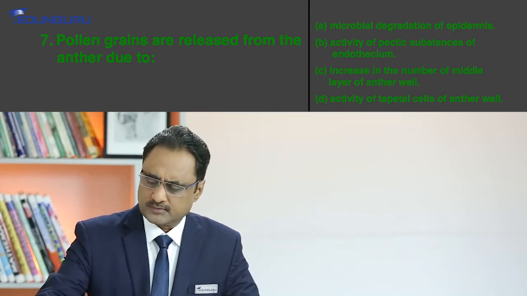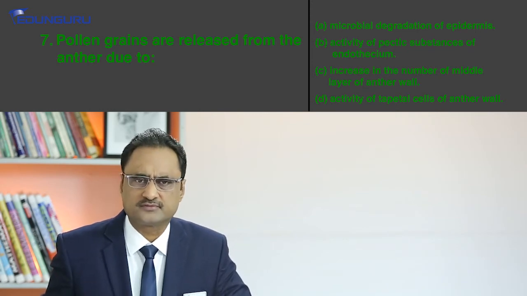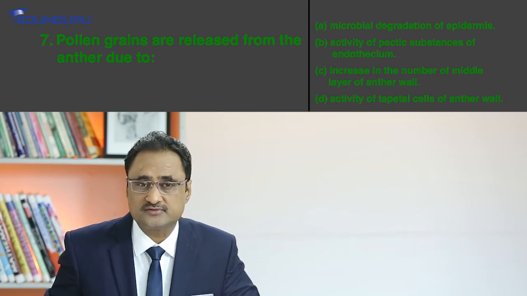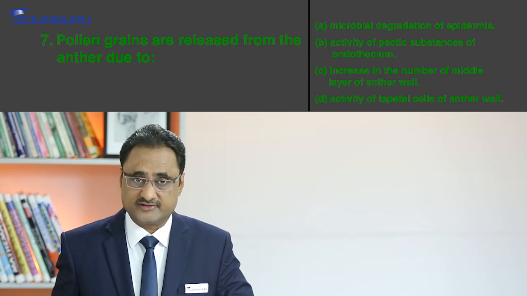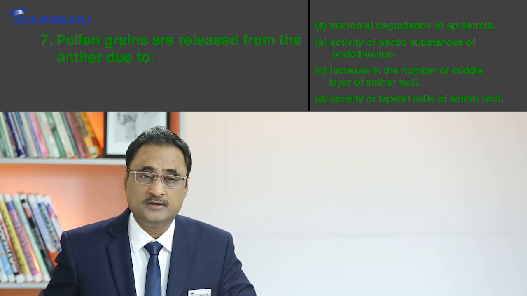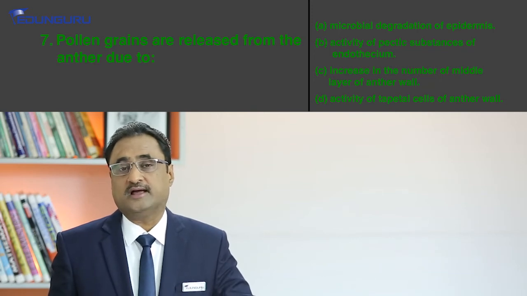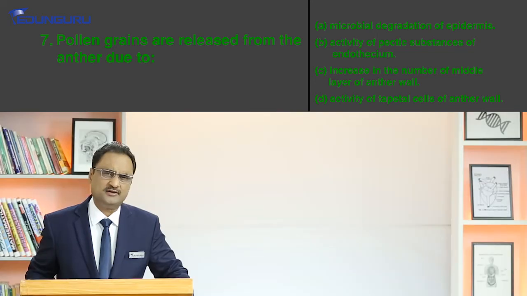Now you know, all these layers have very, very specific functions, and since they have specific functions, their chemical nature is as per their functions. So in the case of endothecium, we see that they are chemically made up of pectic substances, right?